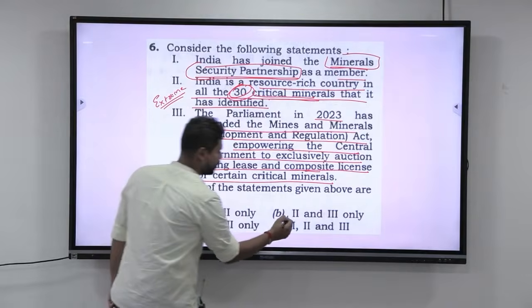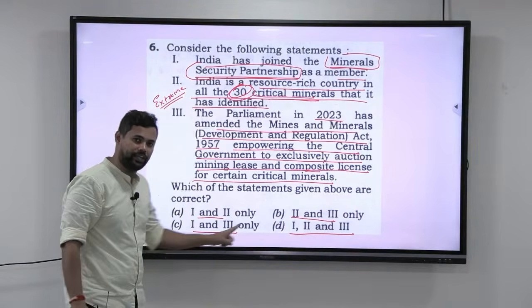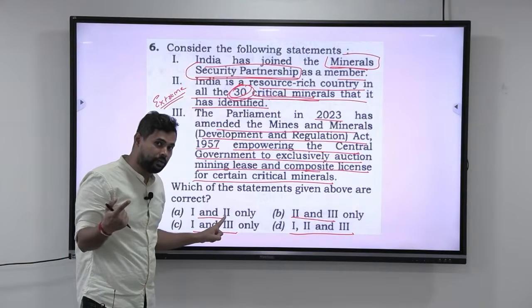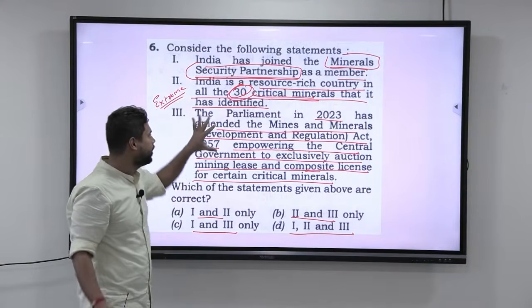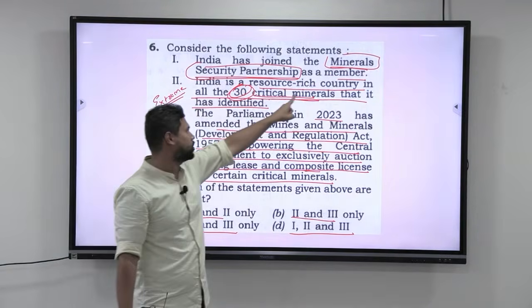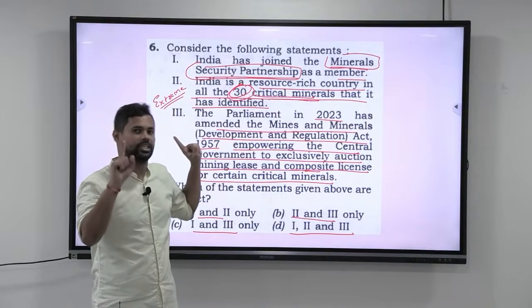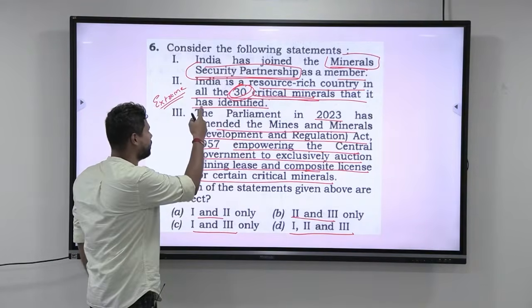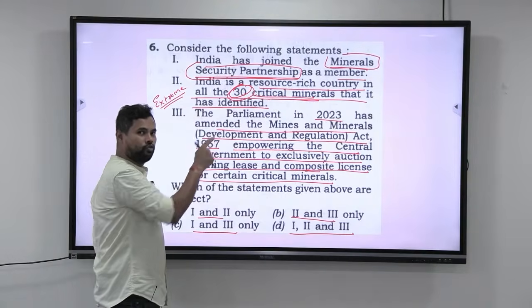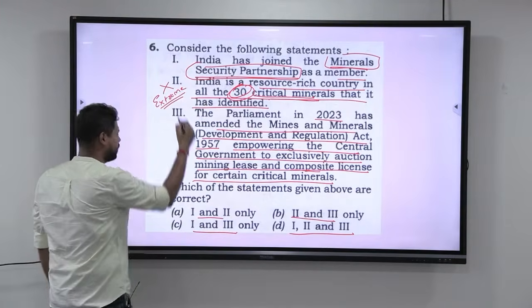1 and 2 only, 2 and 3 only, 1 and 3 only, 1, 2 and 3 only. Now, the moment they give options like this, you have the scope to eliminate by knowing which is exactly wrong. If you see these three statements, the second statement says India is a resource rich country in all the 30 critical minerals that it has identified. Don't you think that it is a little extreme? Don't you think that UPSC is giving this by design, for you to understand that by using this I can get the answer? So if you know that this is wrong, come to this.